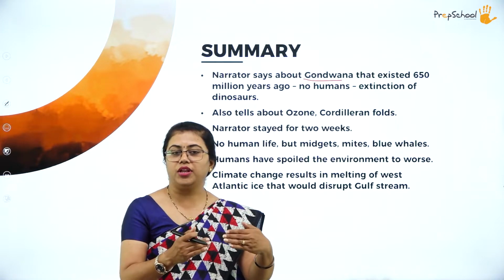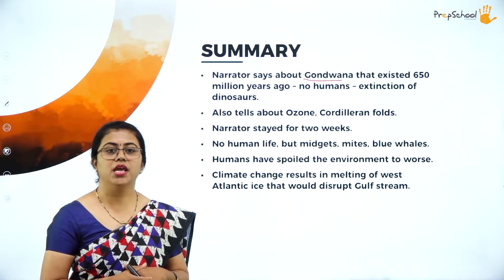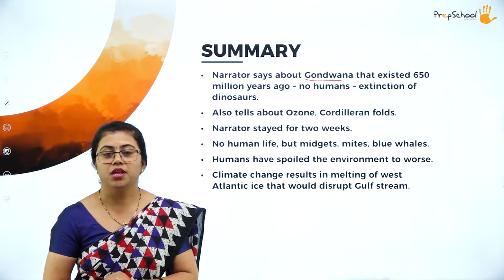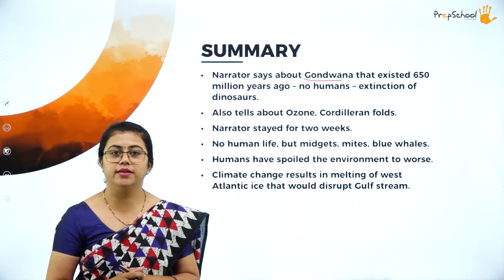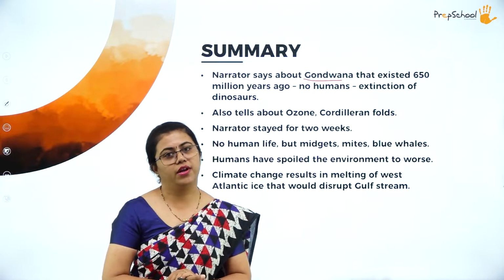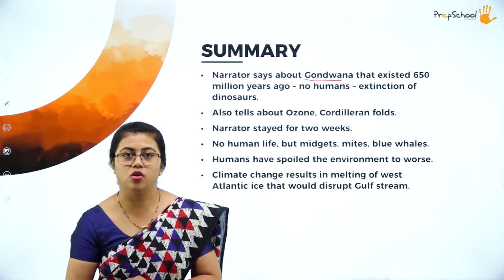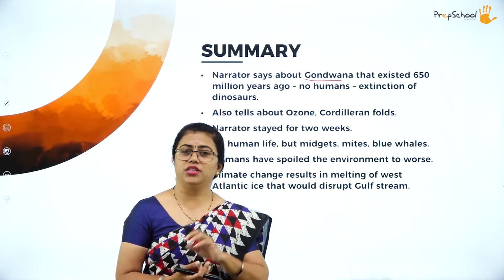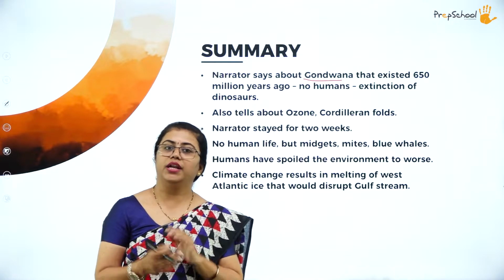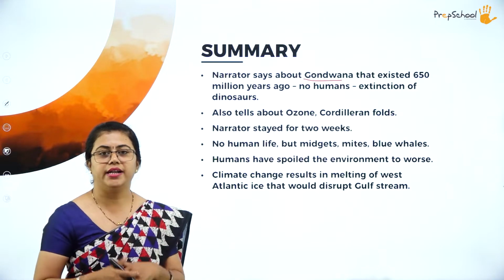Then the African part moved towards the south and that formed another different landmass. When the landmass moved towards the north, that was when the Himalayas were formed. That also the author talks about. Here there were no humans, but there was a lot of flora and fauna existing at that time. When Gondwana was there, 650 million years ago, a lot of vivid flora and fauna existed in Antarctica. But after it broke and the landmass started drifting, they all started getting extinct.